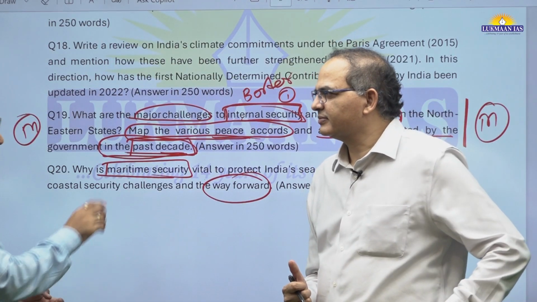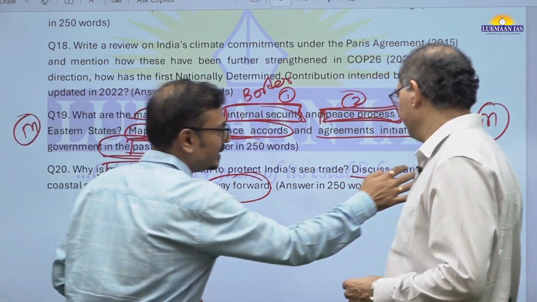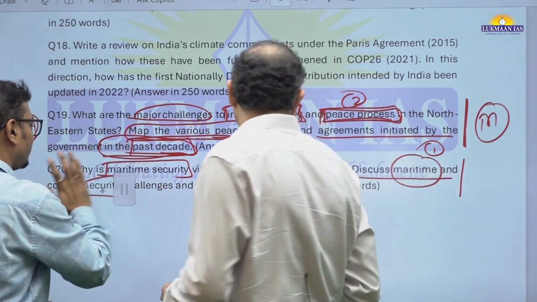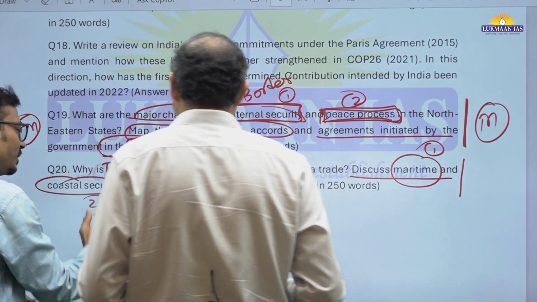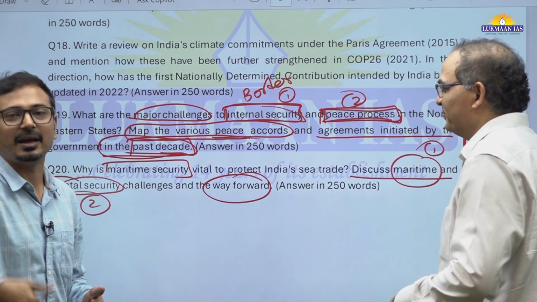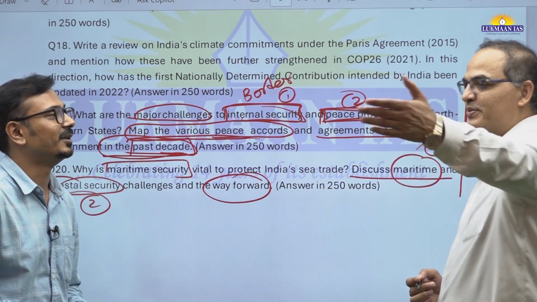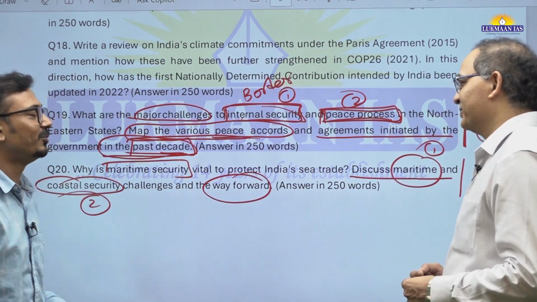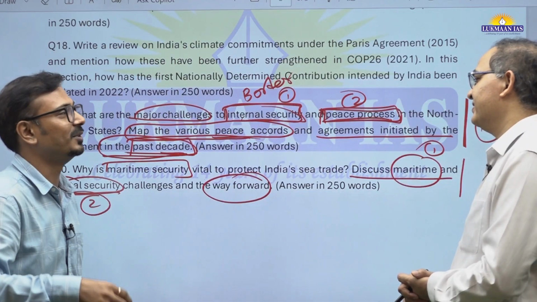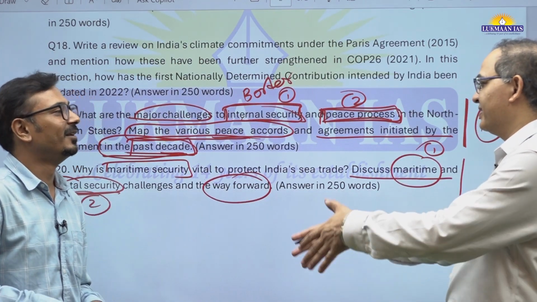But one thing I have found here, sir, is that they used these two terms separately: maritime and coastal security. Both are separate. Maritime is at a distance inside the sea, deep sea you can say. The Indian Navy is responsible for that. Coastal security is the Coast Guard and the state police, near the seashore.